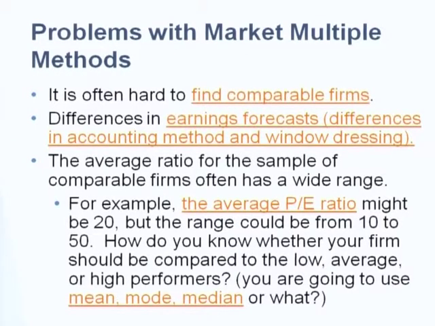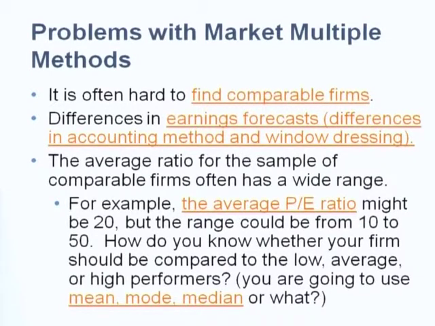Number one, sometimes it's very hard to find direct competitors, the exact firm that sells the same product and service as your firm, right? And sometimes earnings forecasts use different accounting methods. And window dressing, maybe they can manipulate the earnings by using some technique. Maybe you use different depreciation methods so that you get different earnings. Nothing is wrong with operations, but you get different earnings because of the method you use to calculate net income. It's different, so you get a different PE ratio, okay?